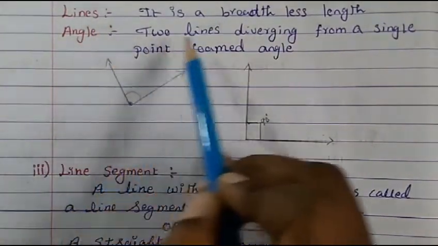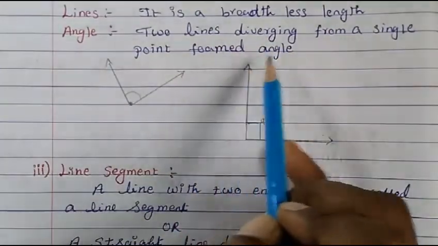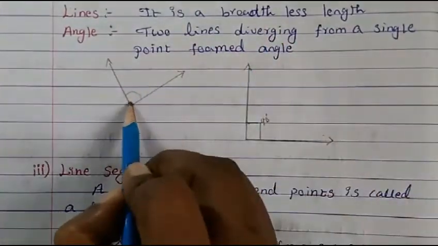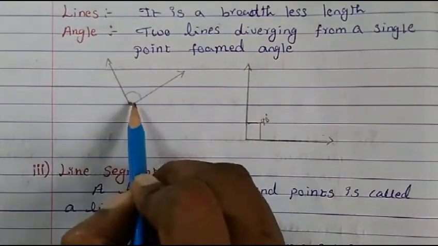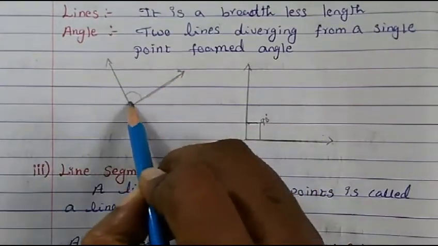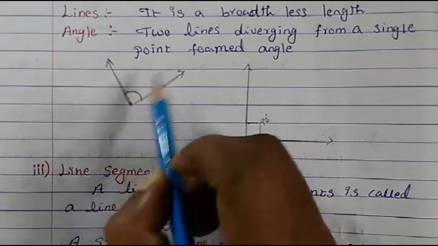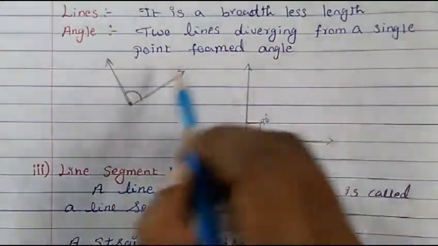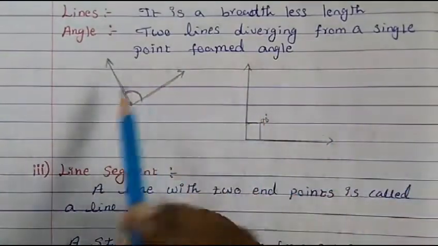Line I already explained to you. Angle: two lines diverging from a single point form an angle. So we have a single point here. There are two lines diverging from a single point. This is the single point. From here one line is going, from here another line is diverging. So that forms the angle. So two lines diverging from a single point form the angle.